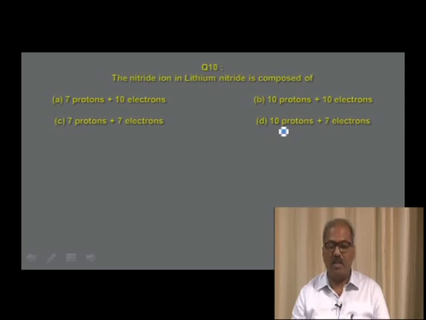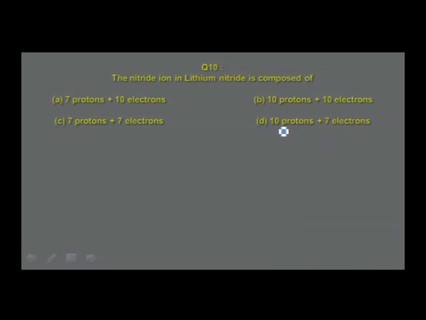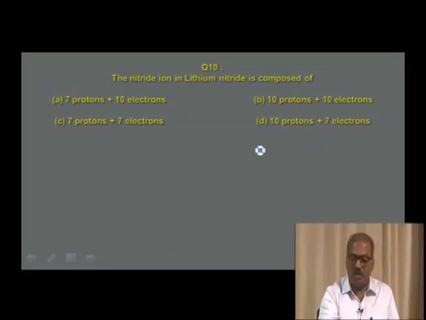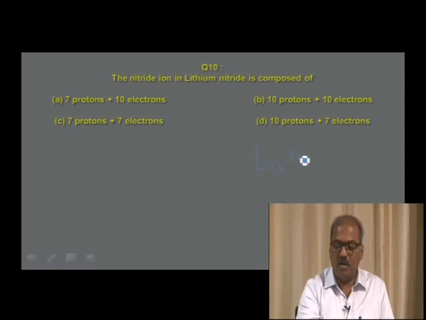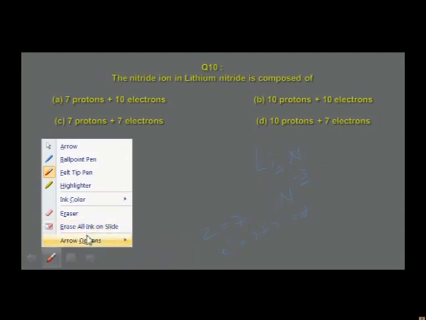In the next question, based on lithium nitride, you are asked to calculate the number of protons and electrons in the nitride ion. Lithium nitride formula can be written as Li3N, which contains the nitride ion N3 minus. So the number of protons, Z, is equal to 7 for nitrogen, and the number of electrons for this particular ion is 7 plus 3 extra electrons you have, that is equal to 10. So I have given this answer.